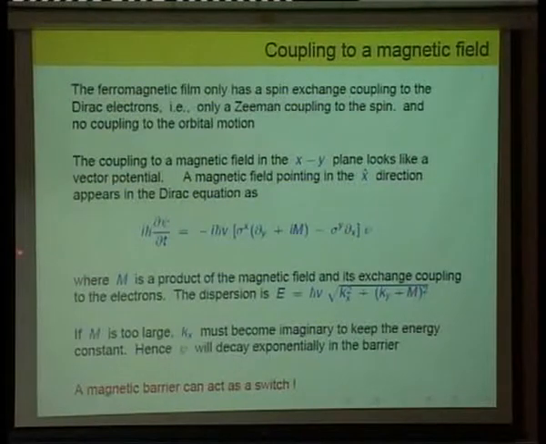Normally we know that it's very hard to confine Dirac electrons using potential barriers. In fact, it cannot be done, because they just go through potential barriers because of Klein tunneling. But you can certainly confine them using magnetic fields, and this is the reason why. So by turning on a magnetic barrier of sufficient strength, this can act as a switch on the current. You can cut off the current from one side of the barrier to the other side if you have a strong enough magnetic field.